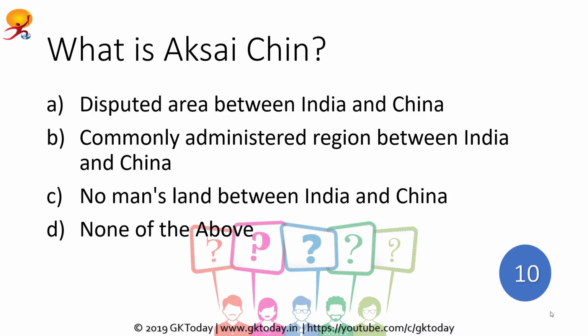So the first question is, what is Aksai Chin? Your options are A. Disputed area between India and China. B. Commonly administered region between India and China. C. No man's land between India and China. D. None of the above. Your time starts now. You can see the timer on the right hand bottom corner of your screen.